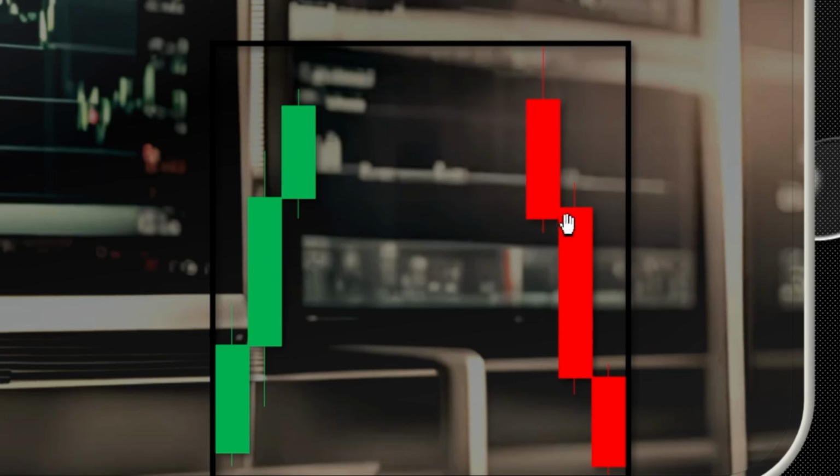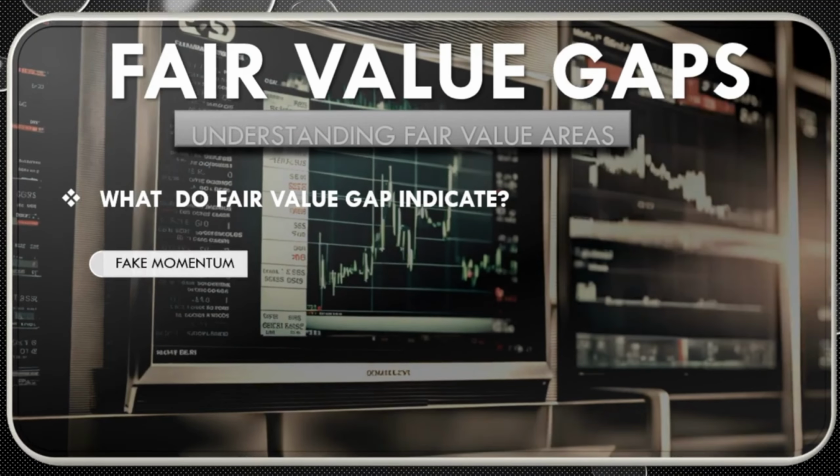And the opposite is the same. When the sellers are in control, they will break out from the range and then continue the trend. And whenever you see momentum candles, they indicate liquidity in the market. They indicate that the buyers or the sellers are now getting involved.